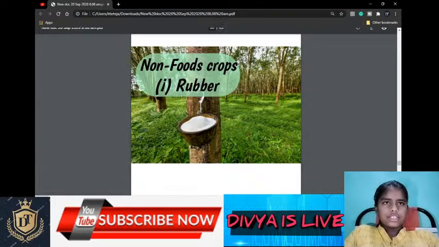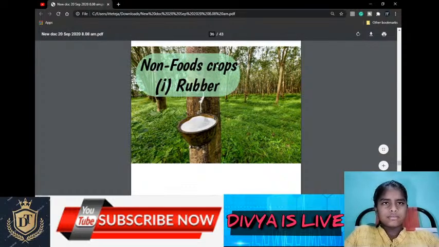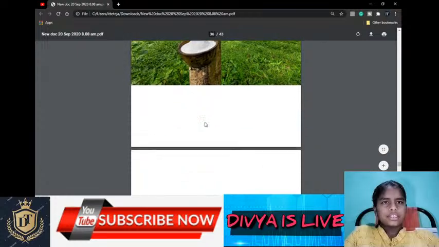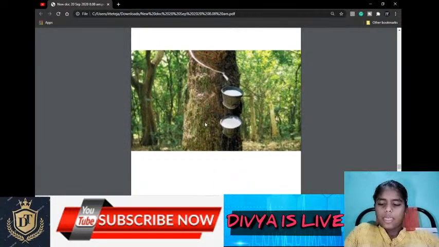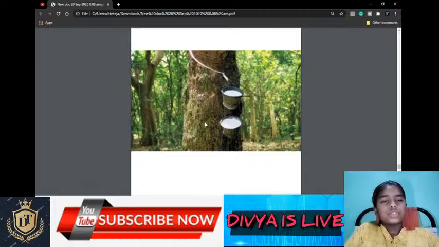And the third part is non-food crops. The first one is rubber. Rubber is taken from the tree. You can see in this picture, this is the tree, and the rubber is taken out. It is an equatorial crop. It mostly grows in equatorial regions like the countries of Africa and Brazil.